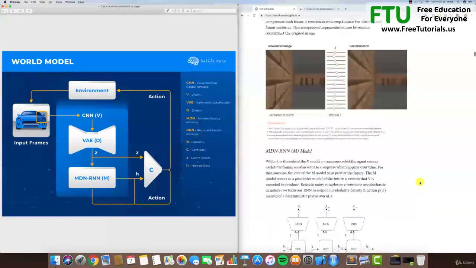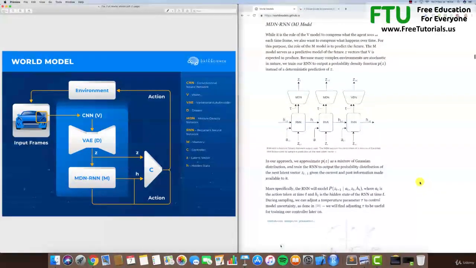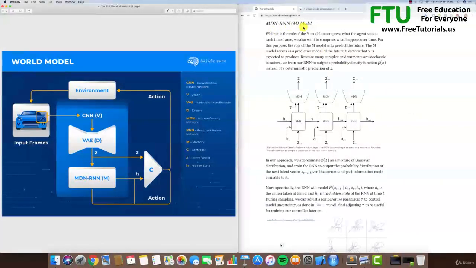And then, of course, they cover the MDN-RNN model, and they clearly explain that the role of the MDN, which is, I remind you, the mixture density network that is here, is just to model the probability distribution of the latent vector Z at time t+1 with respect to the action, the latent vector, and the hidden state at the current time.